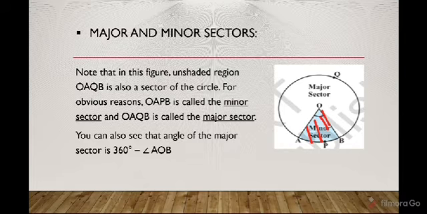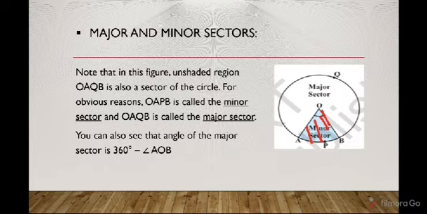Note that in the figure, the unshaded region OAQB, that means the white portion of the circle, is also a sector of the circle. For obvious reasons, OAPB is the minor sector and OAQB is the major sector, because the area of OAQB is more than the area of OAPB. That's why OAQB is the major sector and OAPB is the minor sector.